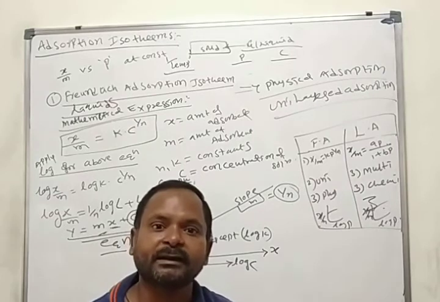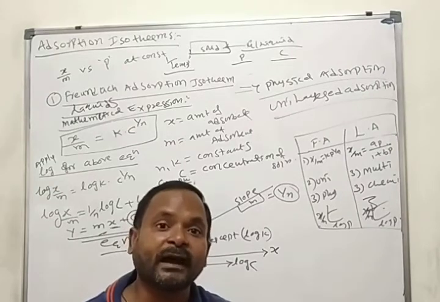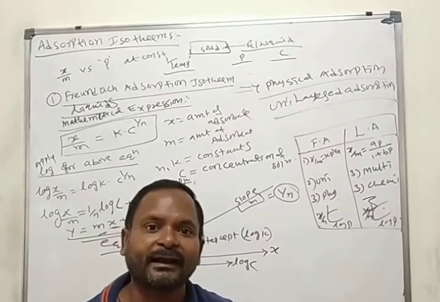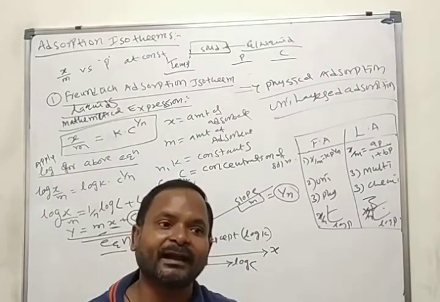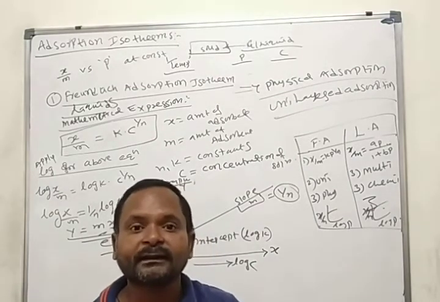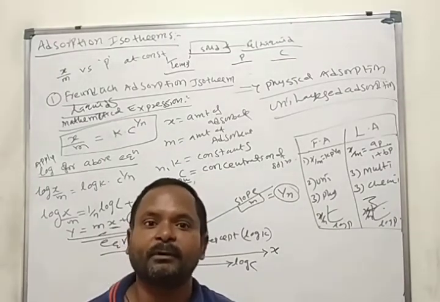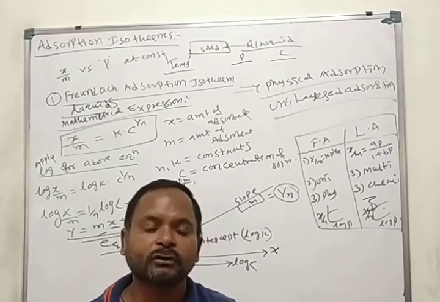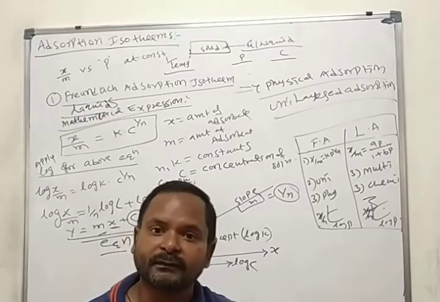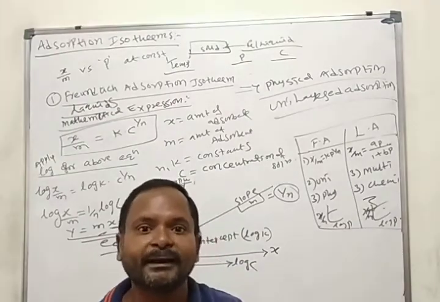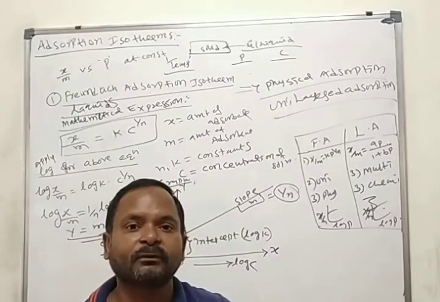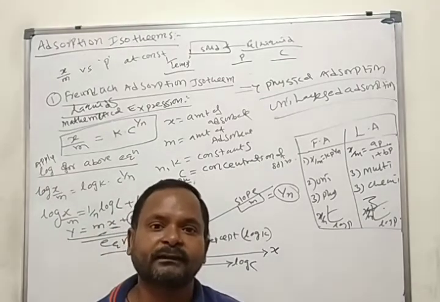The adsorbate is what has the capability to adsorb on the surface of the solid. We call it adsorbate. Example, gases and liquids. What is adsorbent? The solid which has the capability to adsorb. Those are simply considered as adsorbents. Example, alumina, all those are the best examples for adsorbents.